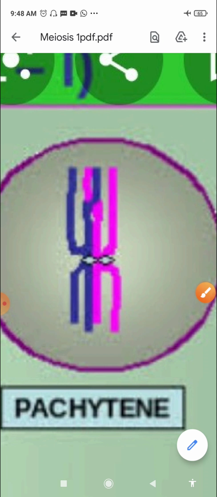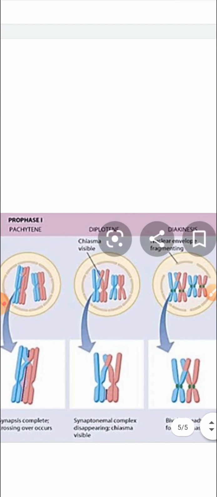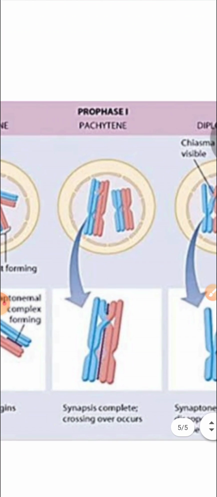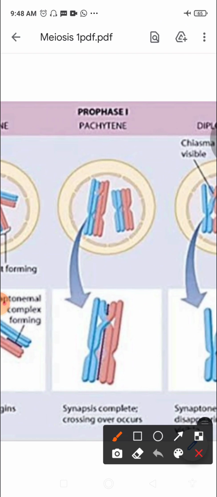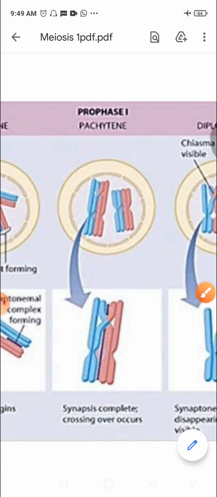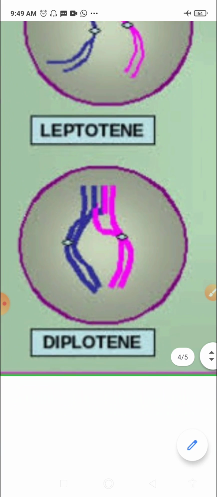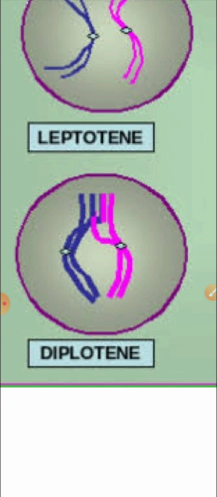In the next stage, I will also show you the crossing over here in this pachytene stage, right? In this figure also you can see how crossing over is taking place. Now here you can see exchange has taken place in this region, right? So it is here that synapsis is complete and crossing over occurs. So now we move on to the next stage, that is the diplotene stage of prophase 1, right?